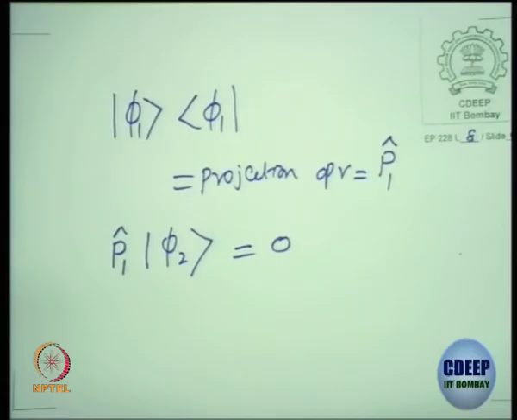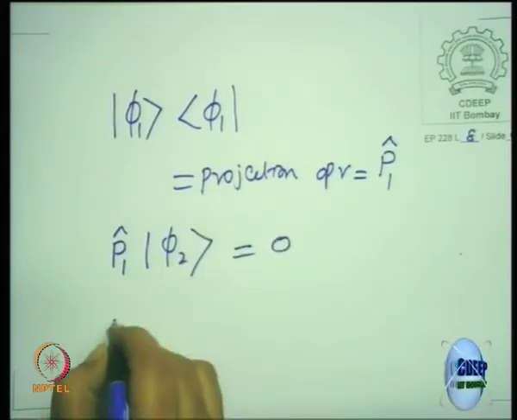So that's the definition of a projection operator. If you have n basis set, if you define a projection operator which projects onto a specific basis phi1, then when it operates on the other orthonormal basis, it's going to be 0.